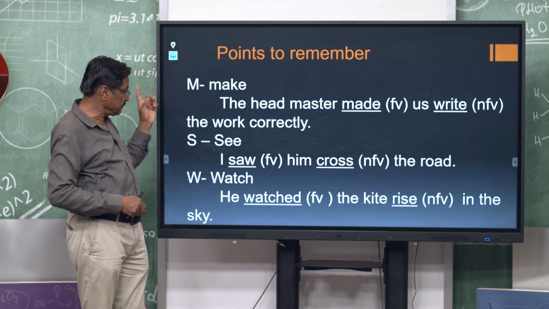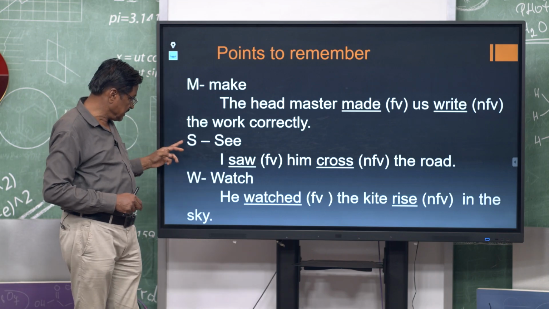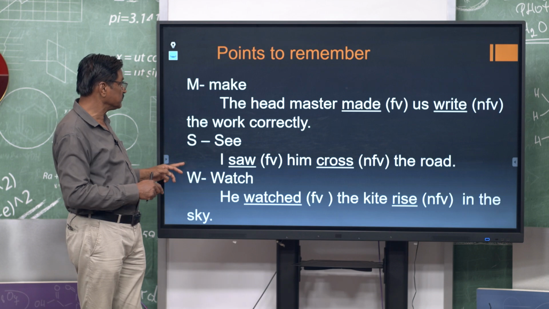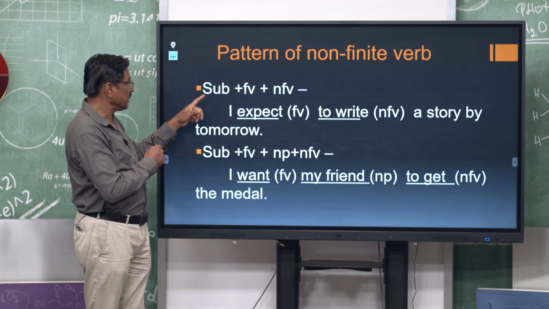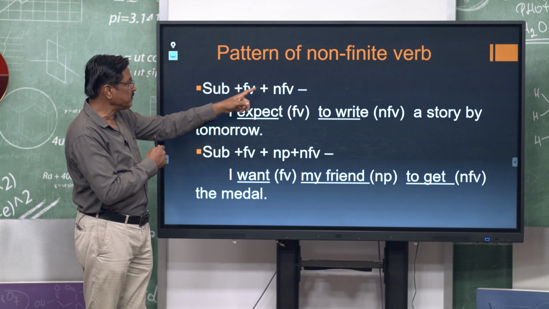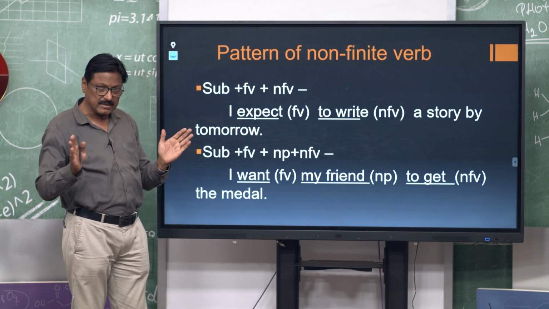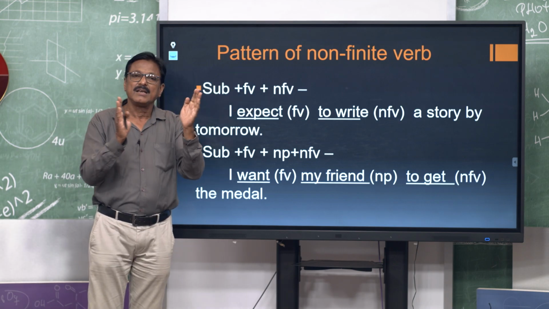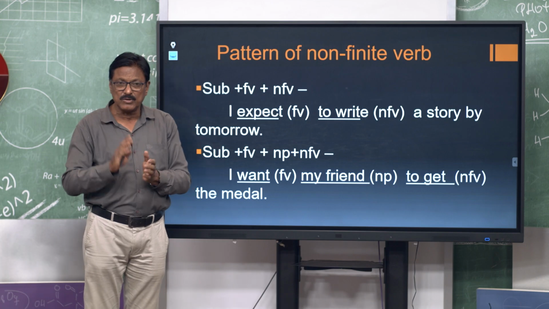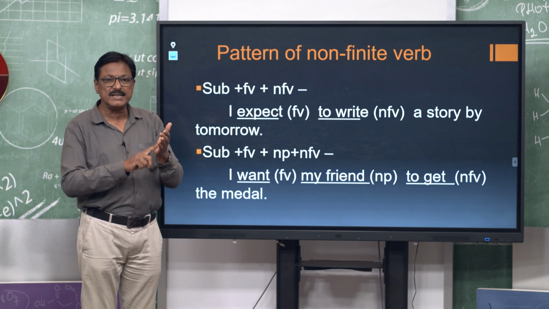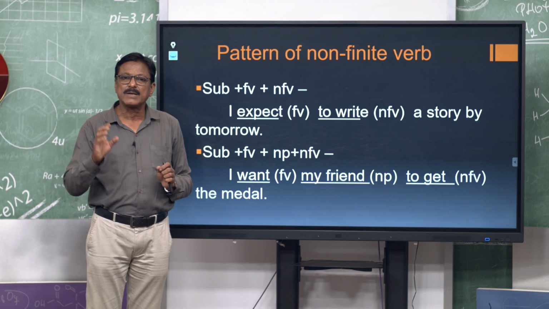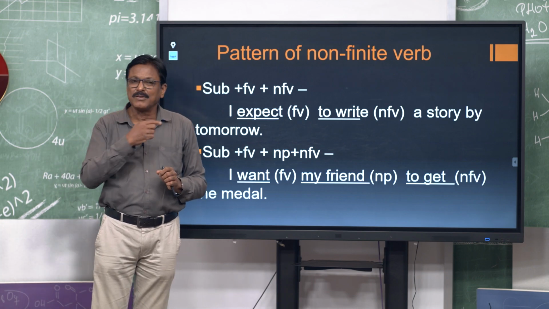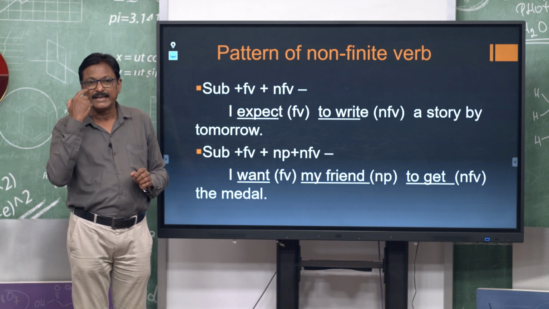So, you see children, subject plus finite verb, this is the pattern of see and watch. If you find see, watch, notice, these three verbs are on our face, the eye.